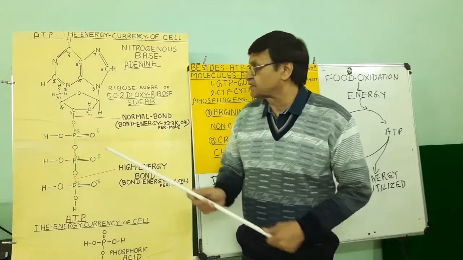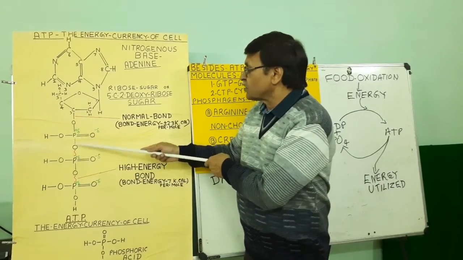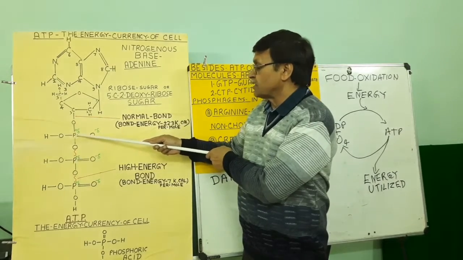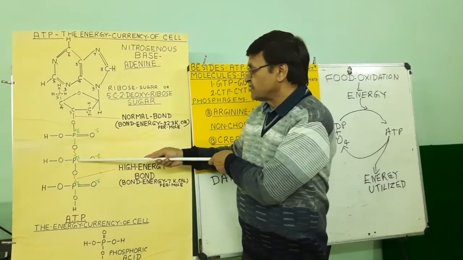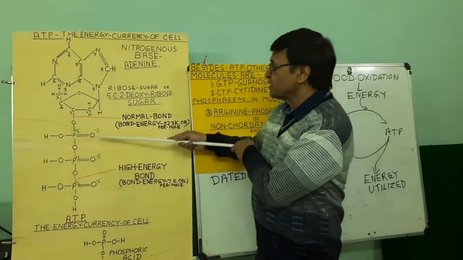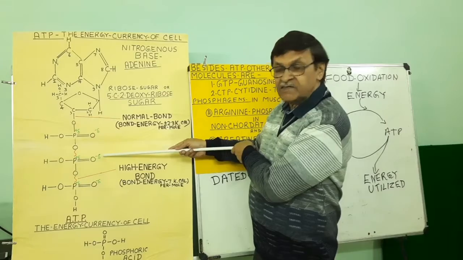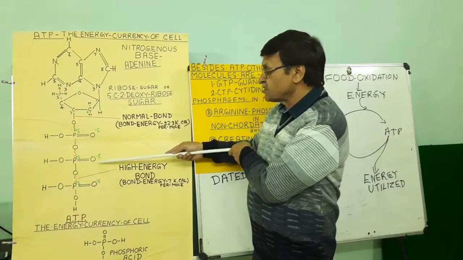So what happens? These two phosphorus atoms repel each other because they have positive charge. These two oxygen atoms, both negatively charged, also repel each other.